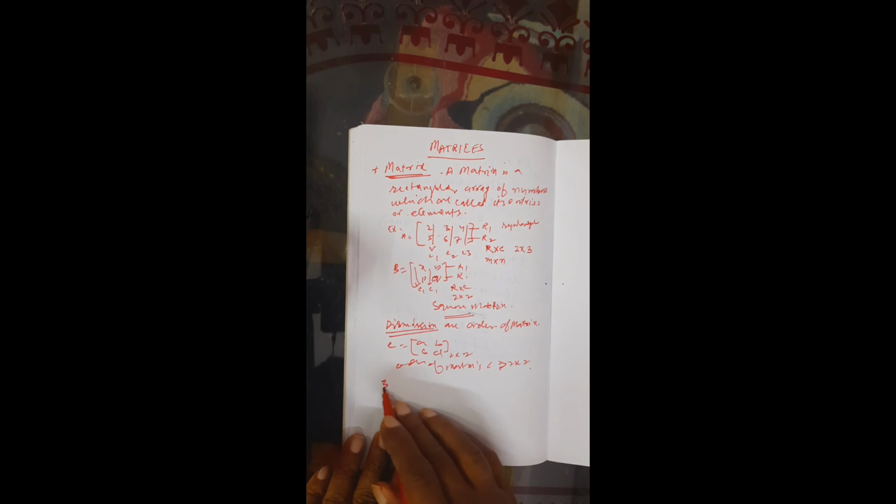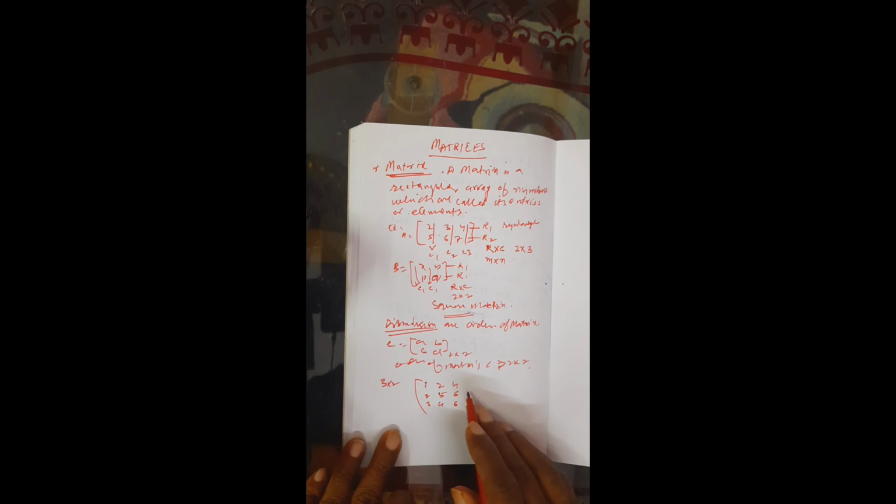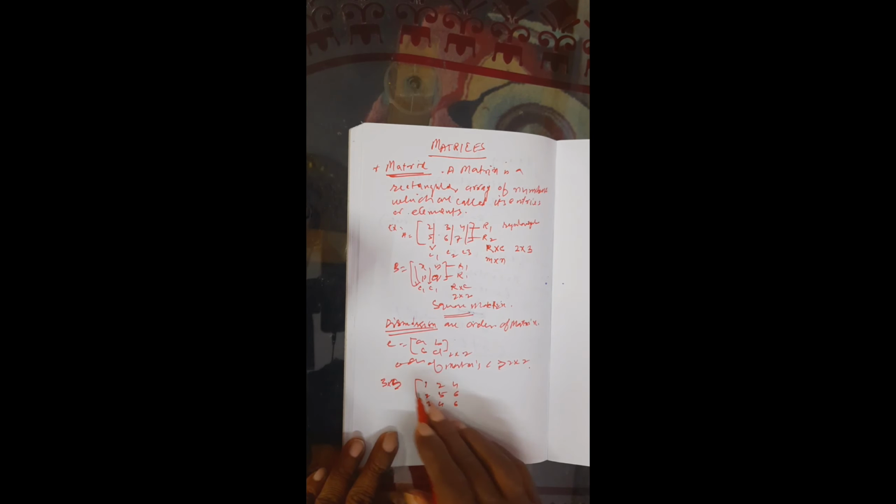Write a matrix whose order is 3 by 2, meaning 3 rows should be there, 1, 2, 3, and 2 columns. If it is 3 by 3, suppose we are taking, then 3 columns also, 1, 2, 3.